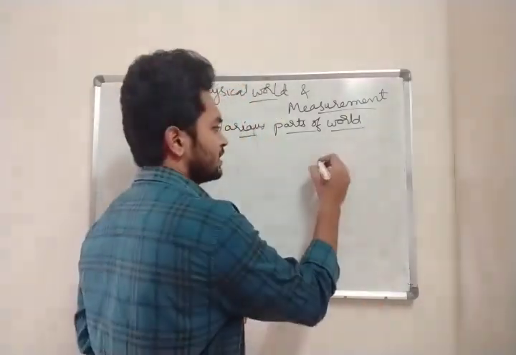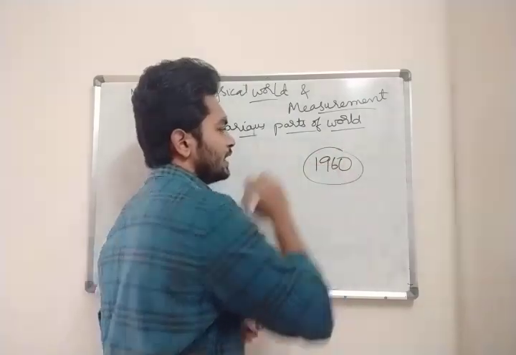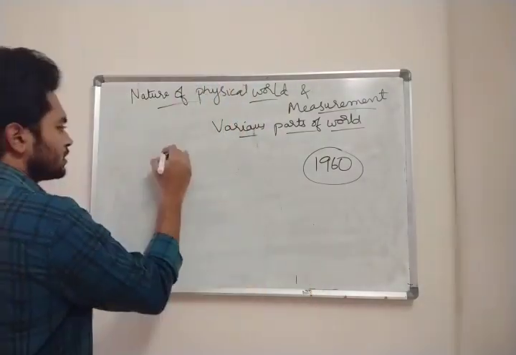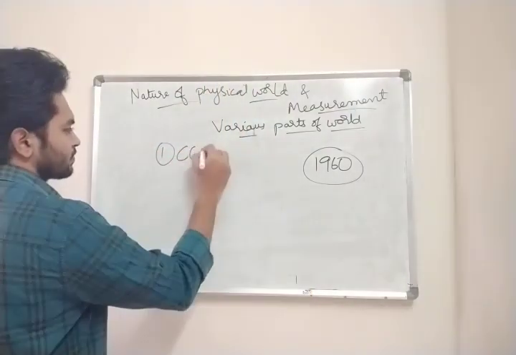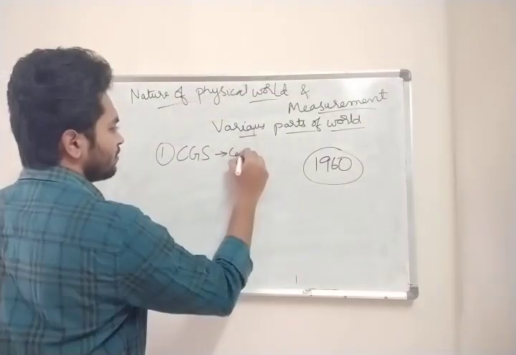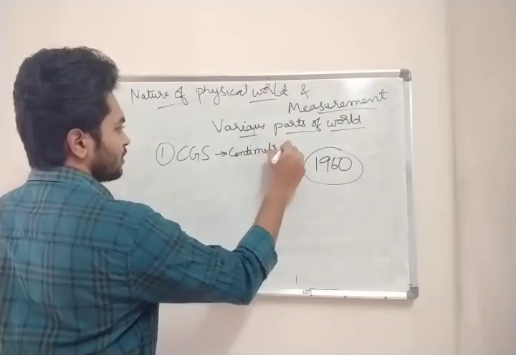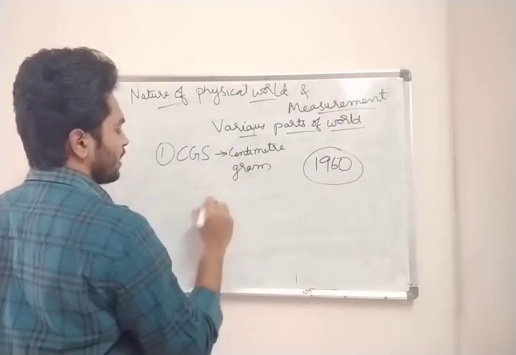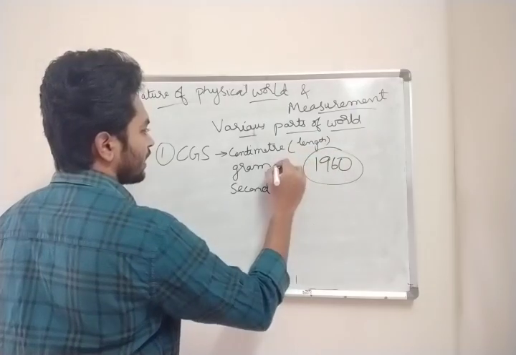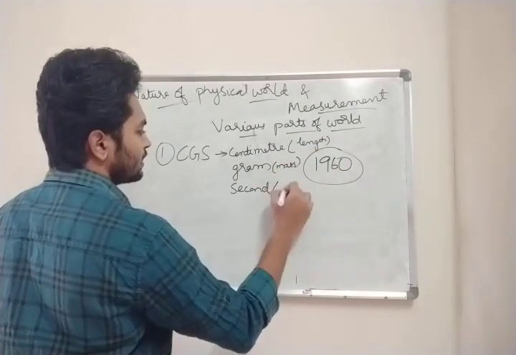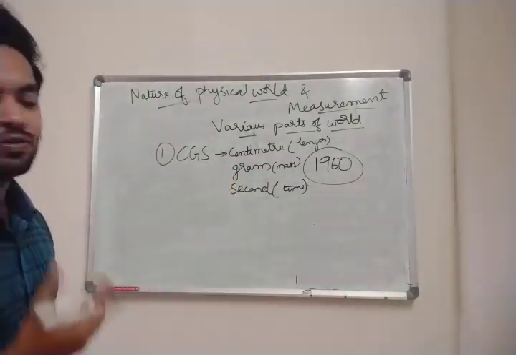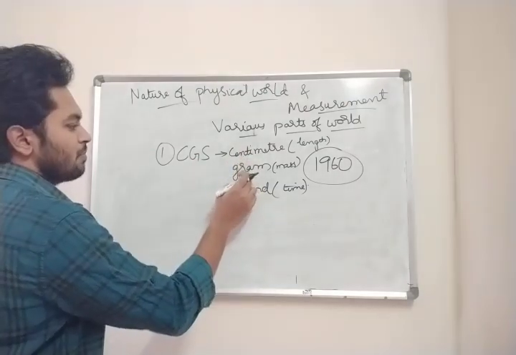Previously, before 1960, many parts of the world used different systems. So we'll see what the systems are. One is CGS. What does CGS mean? Centimeter, gram and second. Centimeter is for length, gram is for mass and second is for time. Clear? Now this is the first type of unit, CGS unit: centimeter, gram, second.